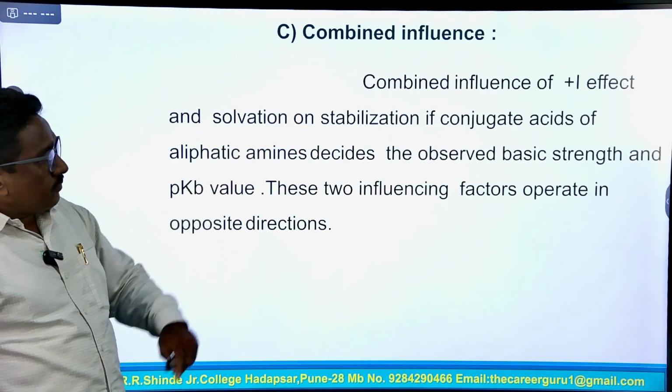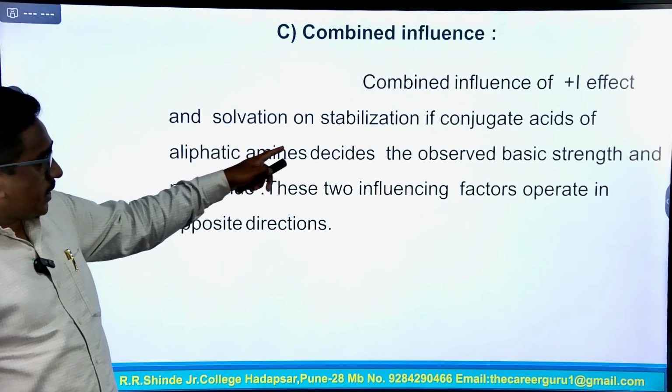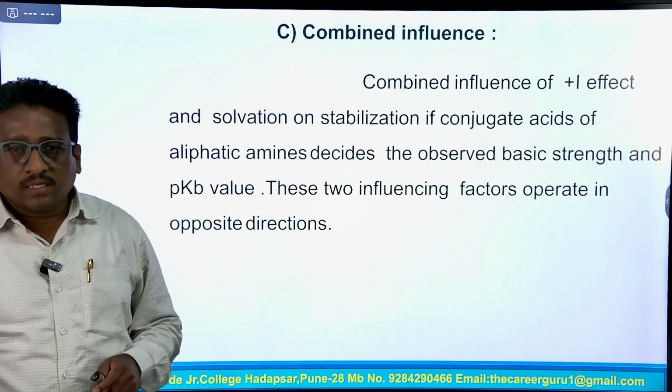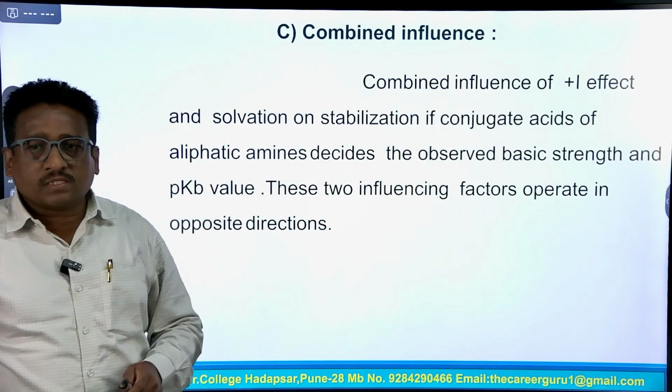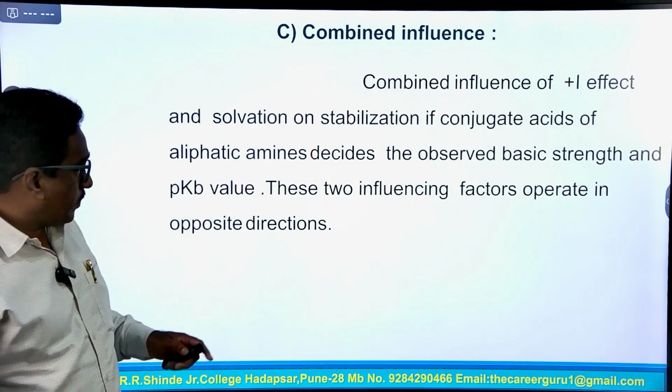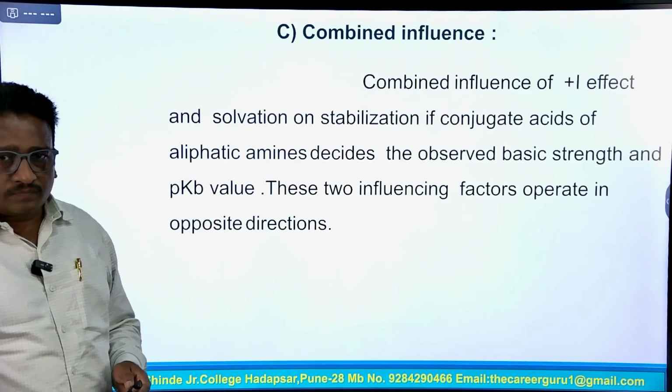So, the combined influence of the plus I effect and solvation on the stabilization of the conjugate acids of aliphatic amines decides the observed basic strength and pKb value. These two influencing factors operate in opposite directions.